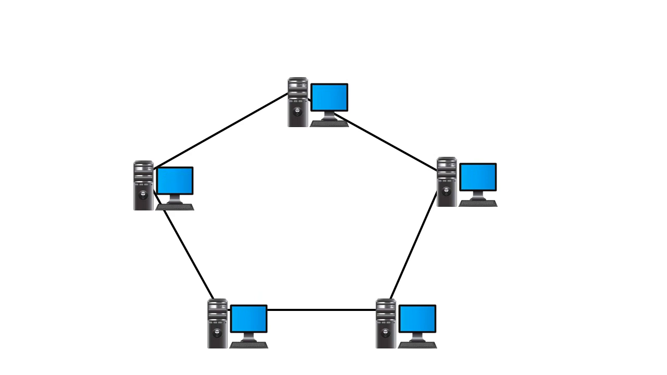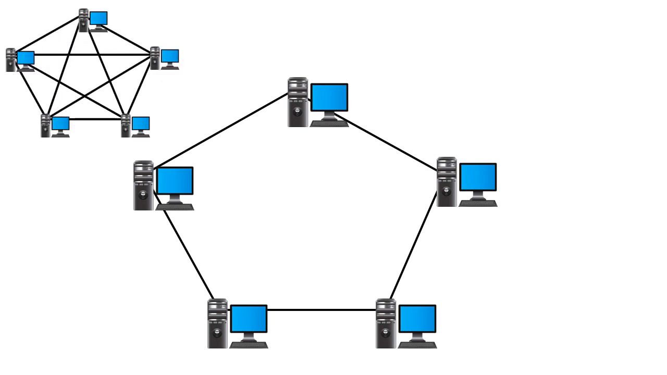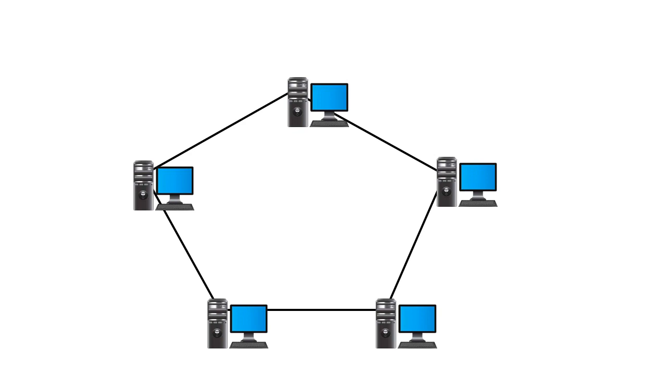Let us discuss its benefits. It is easy to install, as only two cables are required to be connected with a repeater in each computer. Ring topology is also easy to manage compared to mesh topology, because to add or remove a computer from the existing topology, only two links need to be changed.